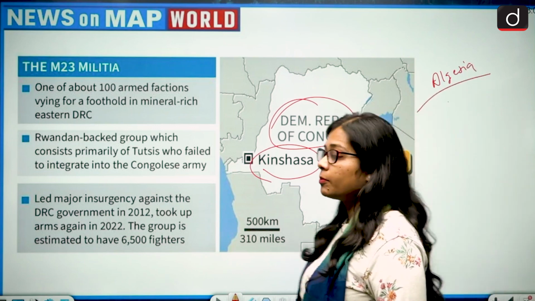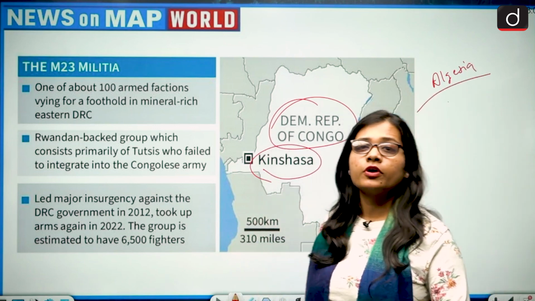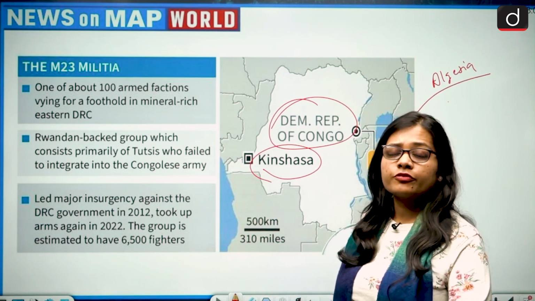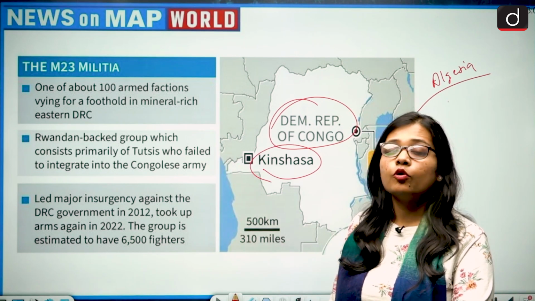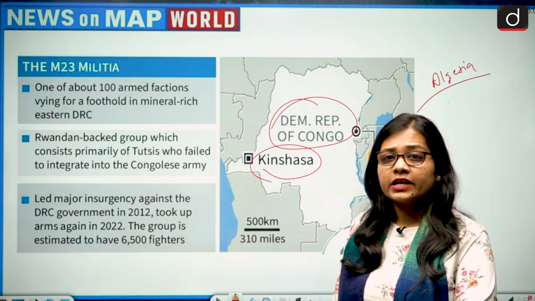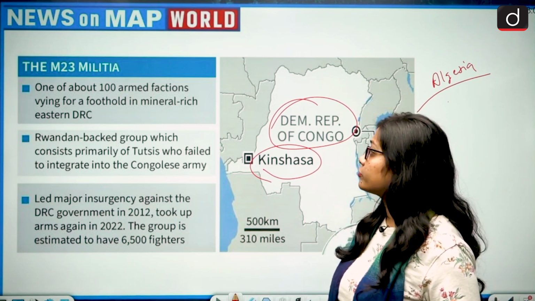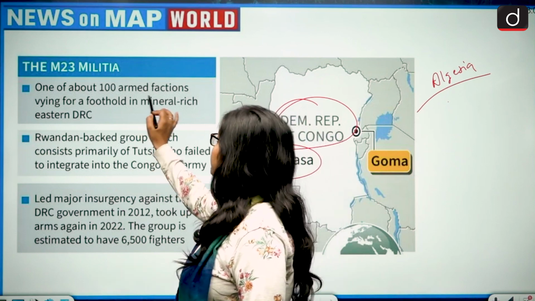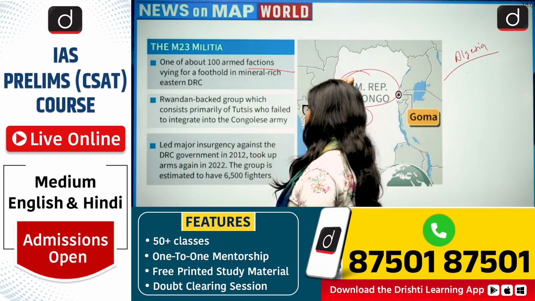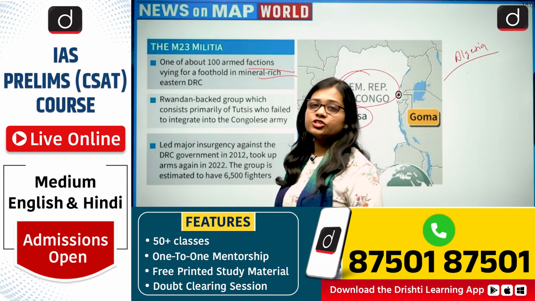And if we talk about the DRC, as of now the African country of DRC and the surrounding region is going through political instability because of the M23 militia, one of about 100 armed factions vying for a foothold in the mineral-rich eastern DRC.